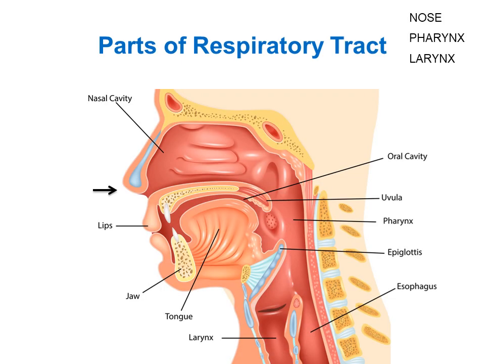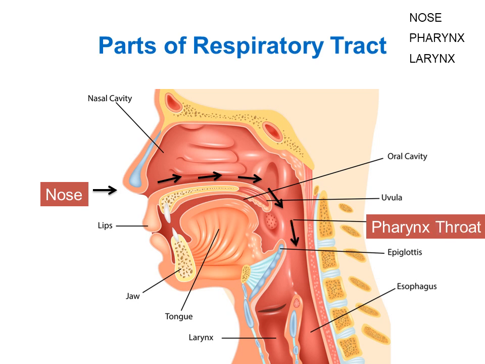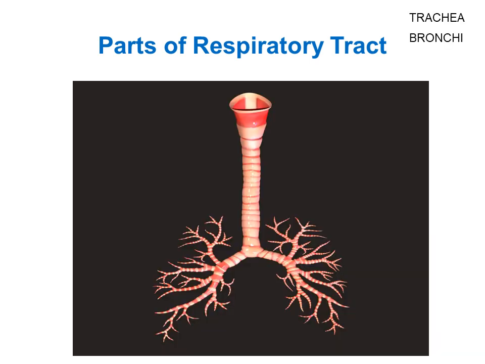We breathe in air through nose. From nose, air moves into the pharynx. Pharynx is also called as throat. From the pharynx, air passes into larynx. Larynx plays an important role in human speech. Hence, larynx is also called as voice box. From larynx, air passes into the tube-like structure called as trachea. Trachea is commonly called the windpipe.